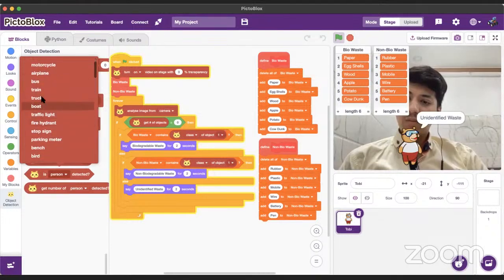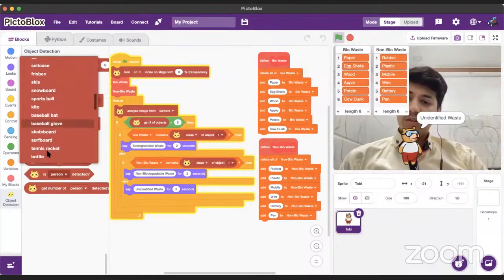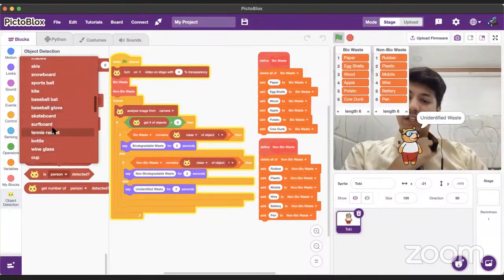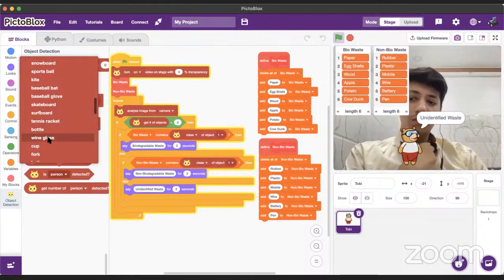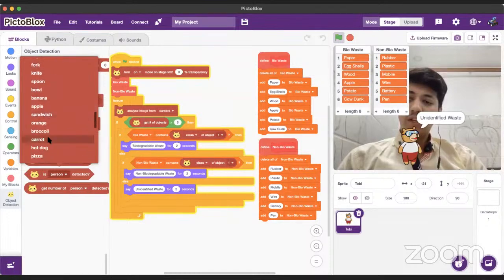Of course, I don't have a boat, truck, train, or bus with me. What do we have? Do I have a handbag? No. Okay, so these are all the things that it can identify. It can identify a bottle, but I don't have a bottle with me. I'm really sorry. Knife, spoon, bowl, banana, apple, sandwich, orange, pizza, cake, chair, couch, bed, remote. Okay, mouse, it can identify.